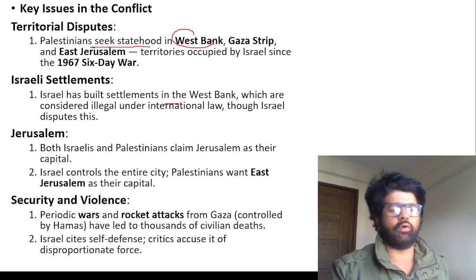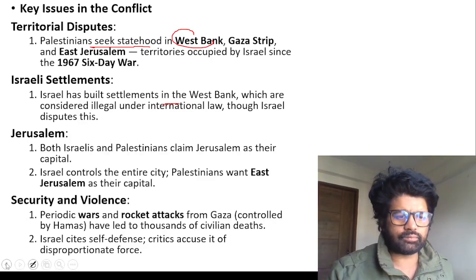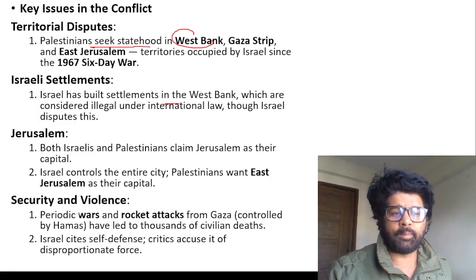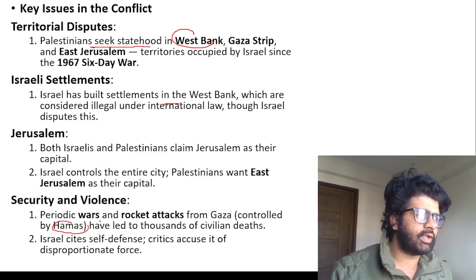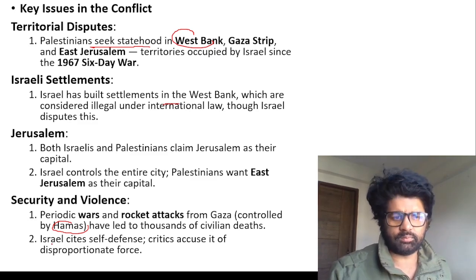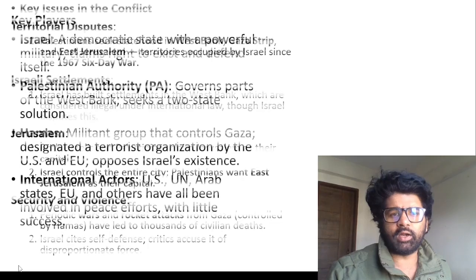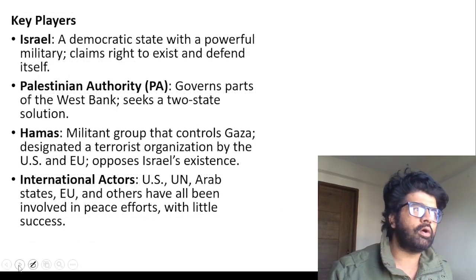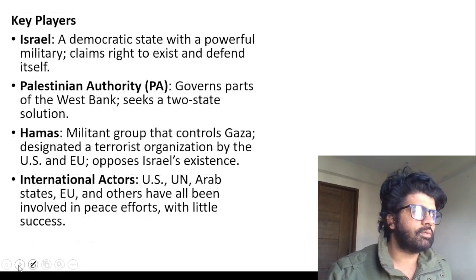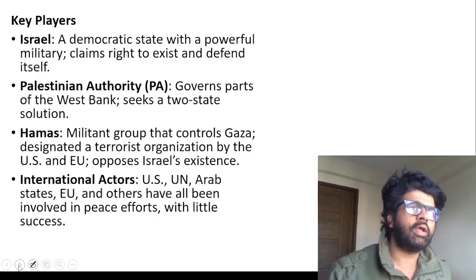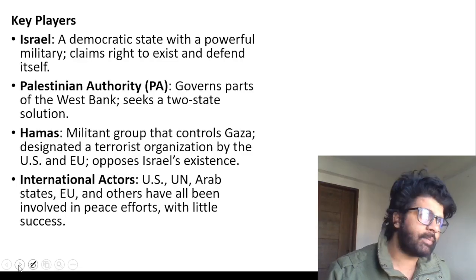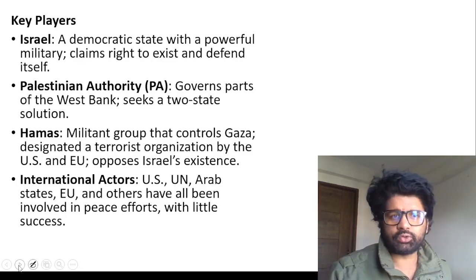So what is the way forward now? There are different things which are happening. And what is Hamas here? Hamas is an organization, deemed a terrorist organization, which talks about Palestinian sovereignty and all. But they are using a lot of violent methods, and that's why they're losing. More and more countries are designating them as a terrorist organization and do not see them in favorable terms, unlike the Palestinian people, whose cause seems to be genuine.